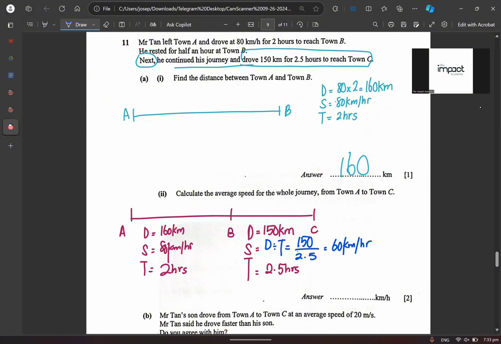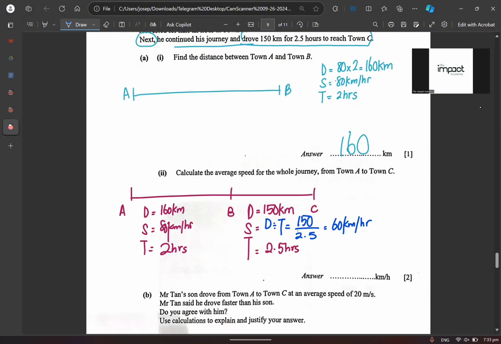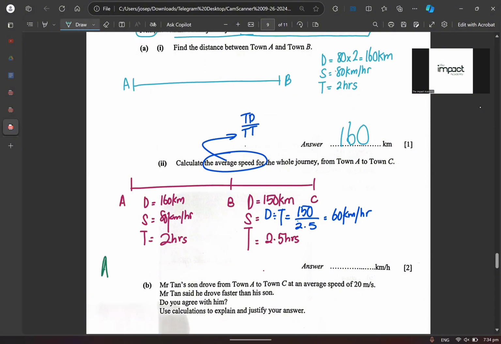Does it make sense to you? Okay, so now over here you can see that they want us to find the average speed, right? So just now you could say that it's just total distance divided by total time. Make sense or don't make sense? Okay, so I want to make sure my average speed is actually my total distance, which is 160 plus 150, over my total time.